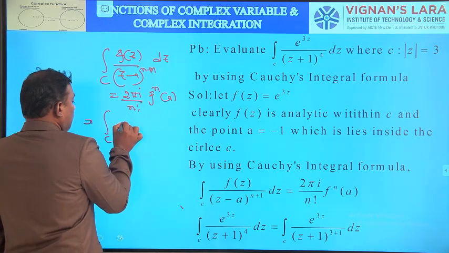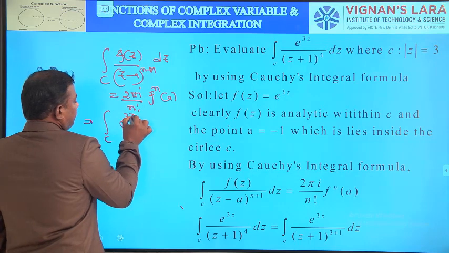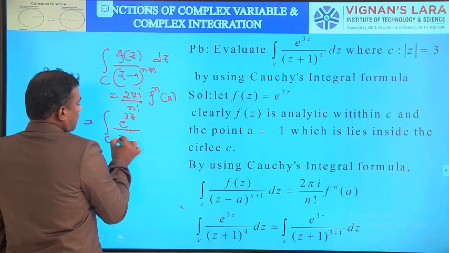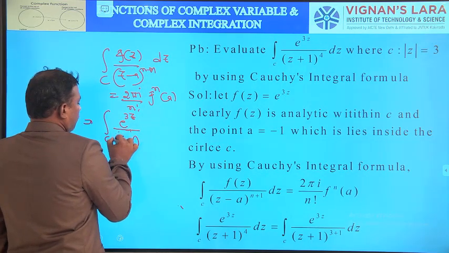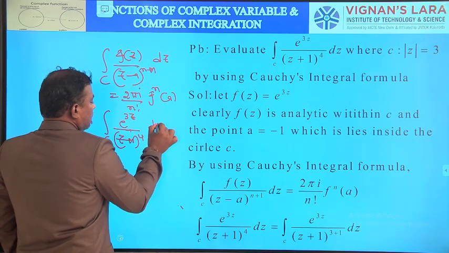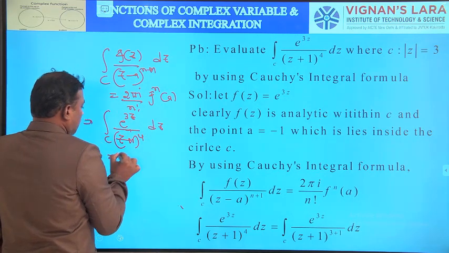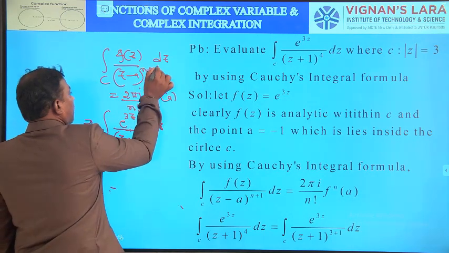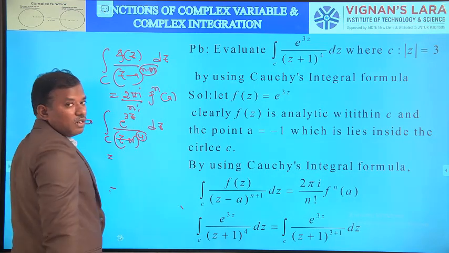The integral over C of e power 3z by (z plus 1) whole power 4 dz. Here 4 is nothing but n plus 1, so what is n? 3.